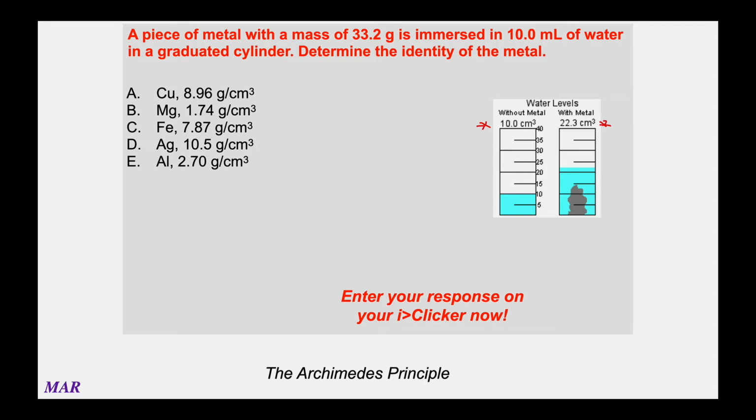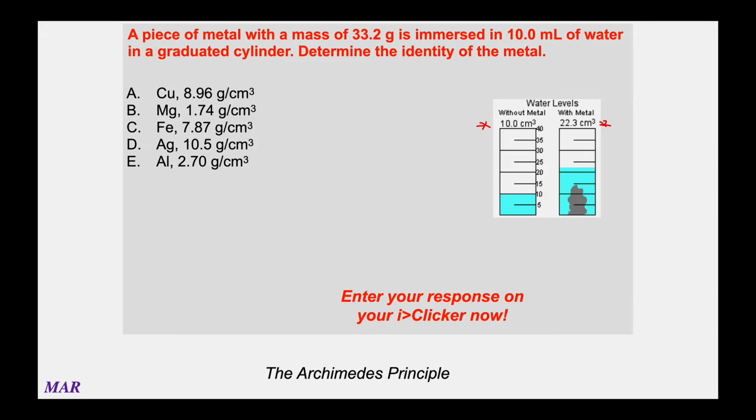The question is, what's the density of the metal? Notice I said density there. If we know the density, we can use the list of possible choices to find the identity of it. So on this problem, it makes sense to first find the density and then find the identity. This problem uses what's called the Archimedes Principle to figure it out.